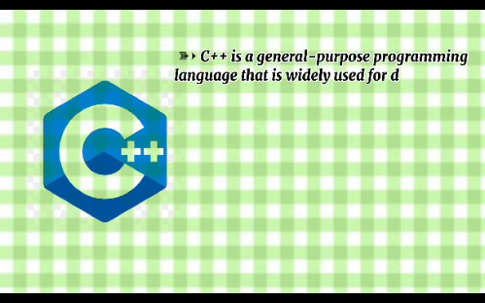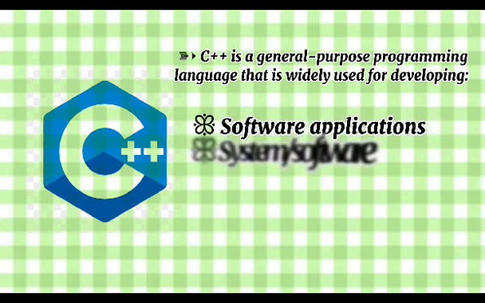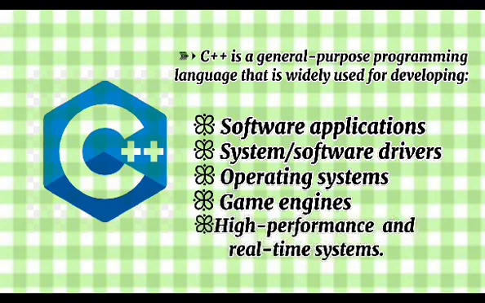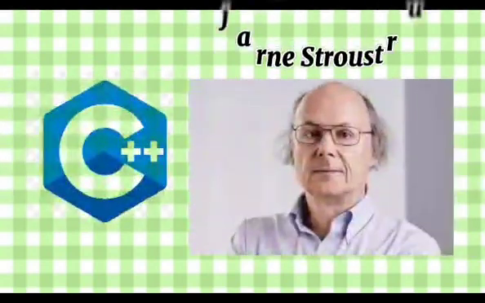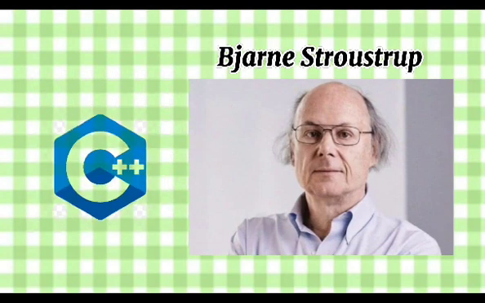C++ is a general-purpose programming language that is widely used for developing software applications, system software drivers, operating systems, game engines, high-performance and real-time systems. It is known for its efficiency, flexibility, and ability to provide a high level of control over system resources and memory. Bjarne Stroustrup. He is the one who developed C++.